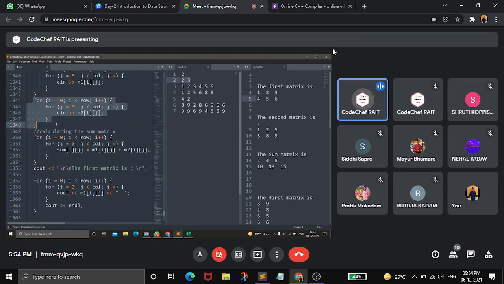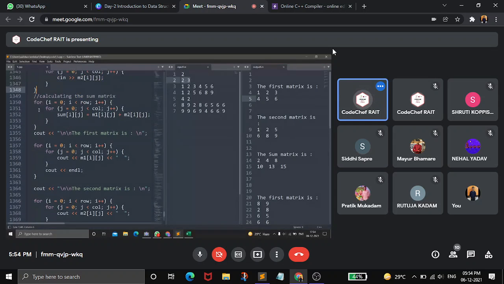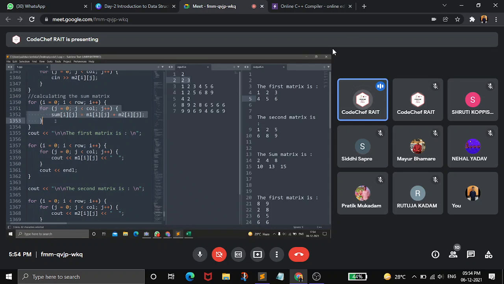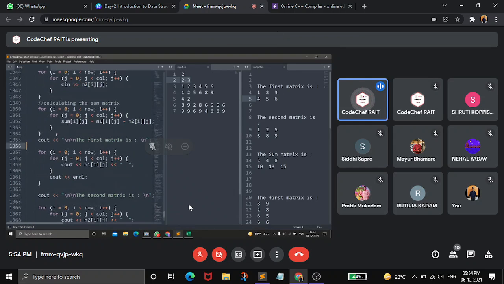This is to take the elements for the second matrix. After that, we are calculating their sum. First, we apply the for loop till i less than row to go through the rows. Then the next for loop, which is inside this, will add the values from matrix 1 and matrix 2 and store it to the matrix sum. Okay, then we are printing.